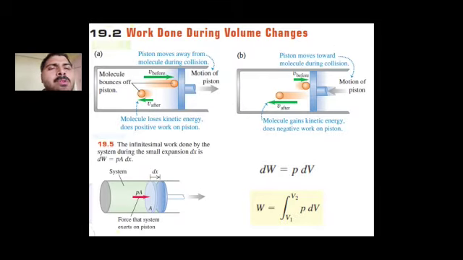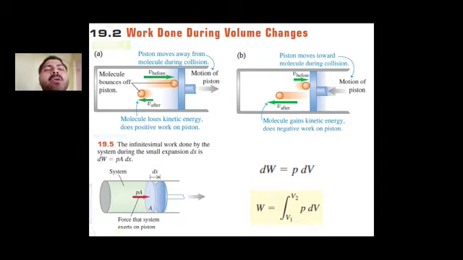If someone wants to calculate the amount of work done, then the force acting on the piston surface can be calculated, that is P into A, where P is the pressure and A is the area of the piston. And suppose the piston moves a distance dx, then dW is PA into dx.